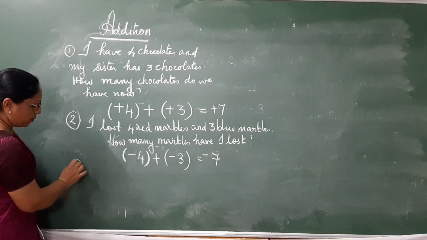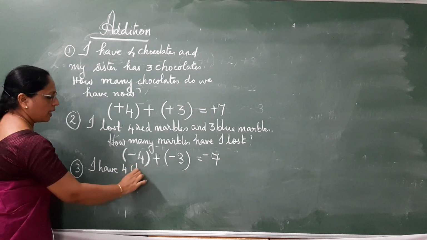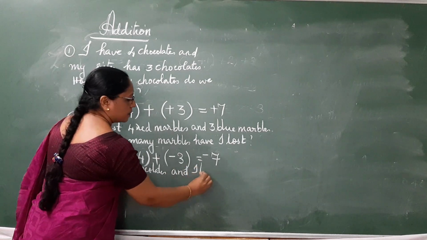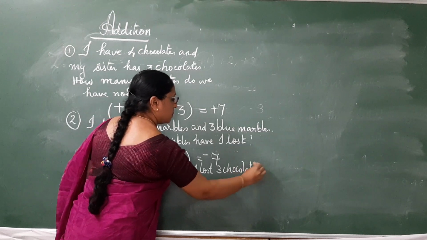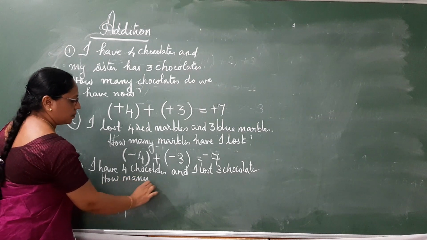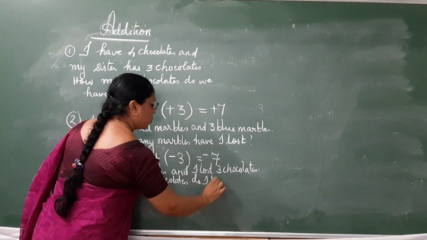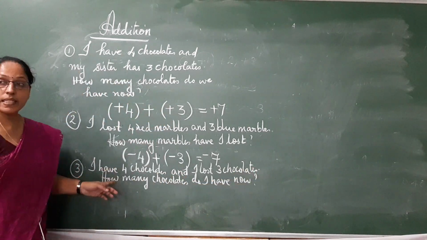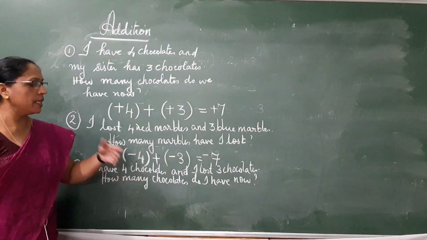Let's look on to the third example. I have 4 chocolates and I lost 3 chocolates. How many chocolates do I have now? Check the question once again. I have 4 chocolates and I lost 3 chocolates. So how many chocolates do I have now?